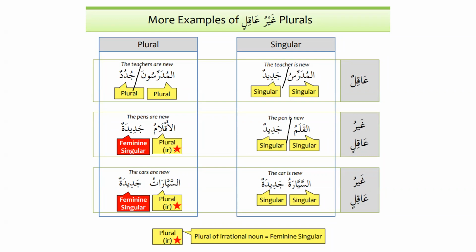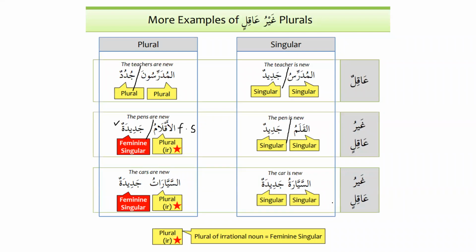But when we talk about al-aqlamu, we know that the plural of qalamun is al-aqlamu. So now you can see the predicate has changed, and instead of juddudun, we have jadidatun. Al-aqlamu jadidatun. The pens are new. Now, why do we have jadidatun? Because al-aqlamu becomes feminine singular, not plural. Please remember that it becomes feminine and it will be singular. So when the subject is singular feminine, then the predicate also has to be singular feminine.